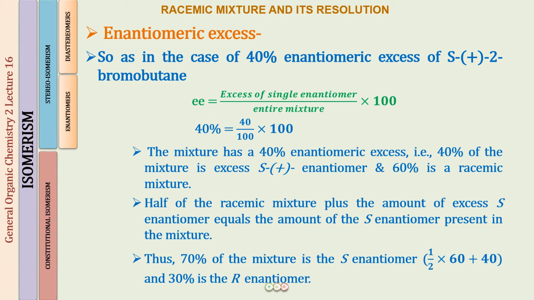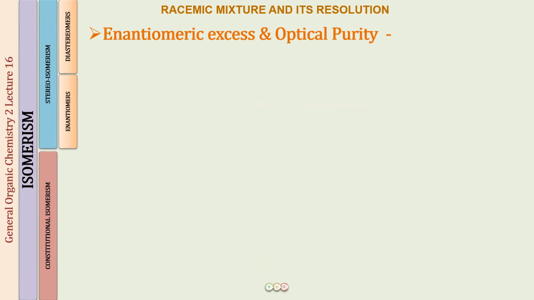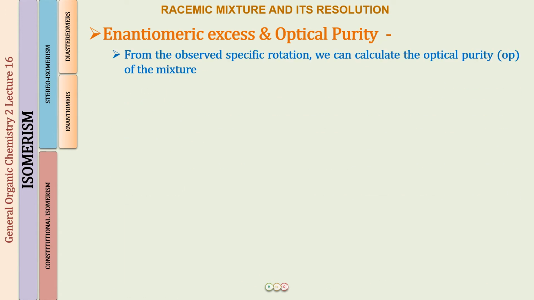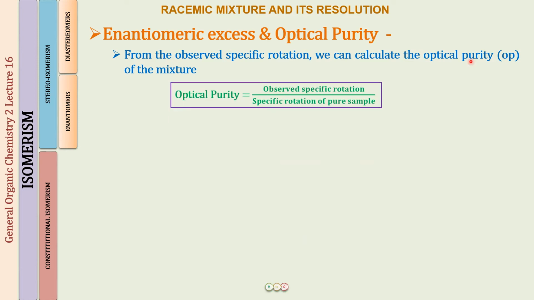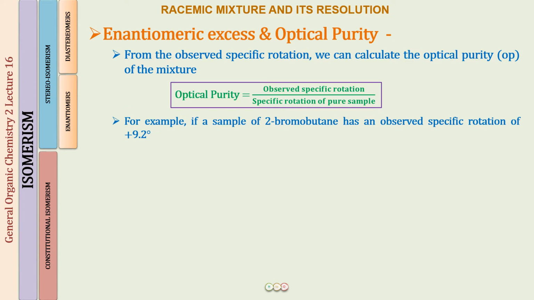Perfectly clear? Great. So next let us understand another term, optical purity, and its relationship with enantiomeric excess. When we have a sample and we observe the specific rotation for the sample, then we can calculate the optical purity of the mixture. And what is optical purity? Well, this is going to be equal to the observed specific rotation over the specific rotation of the pure sample. For example, we had the observed specific rotation of plus 9.2 degree for a sample of 2-bromobutane in the question that we started with.